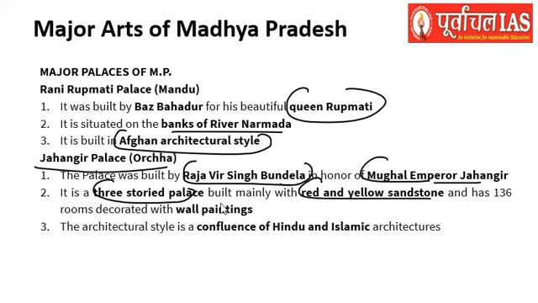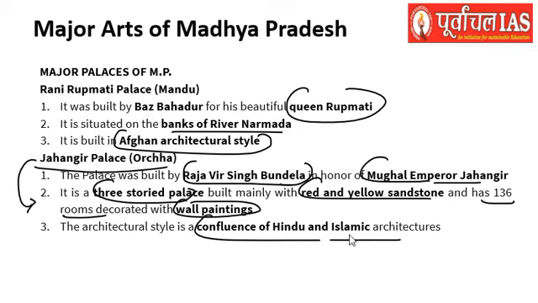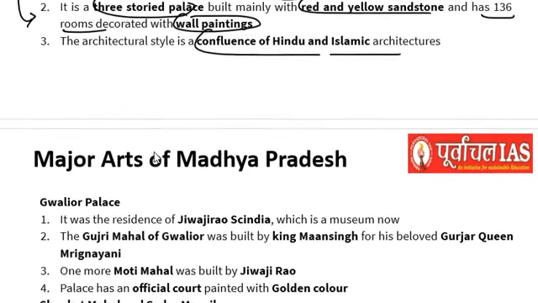It has 136 rooms, all decorated with wall paintings, right? So you can see the uniqueness here. The architectural style was a confluence of Hindu and Islamic architecture. So Rani Roopmati Palace and Jahangir Palace are really important.